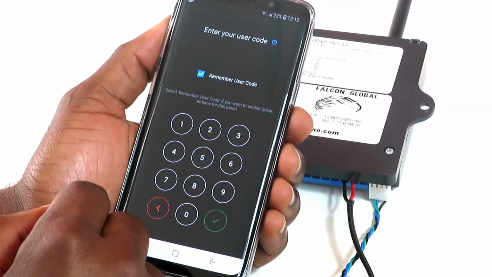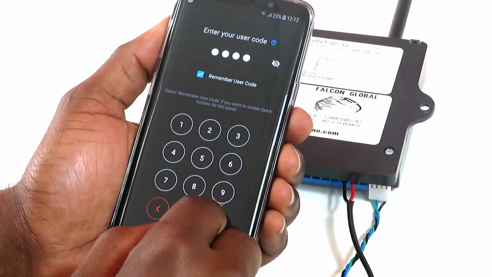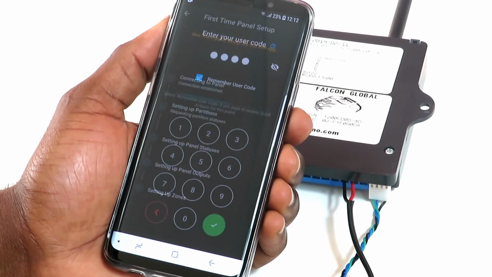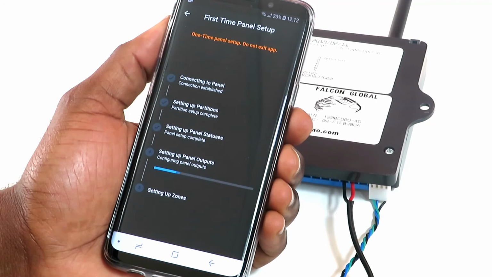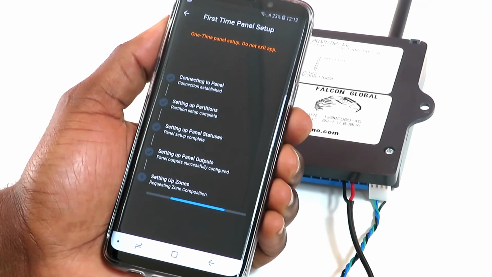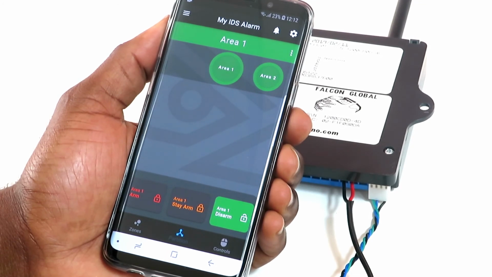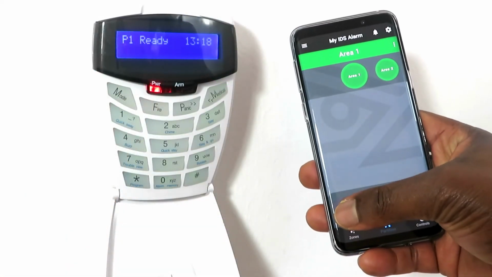Enter your user code. This is the code you use to arm and disarm your panel on the keypad. MyFalcon is just retrieving information from the panel. This should take no longer than 60 seconds. You're now at the partition screen where you can perform various actions on your alarm system. To test the app, arm and disarm the panel.